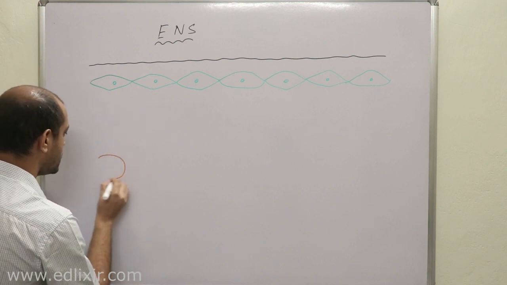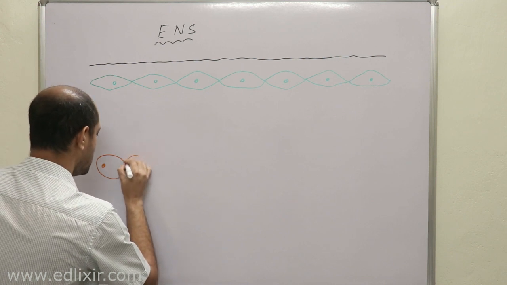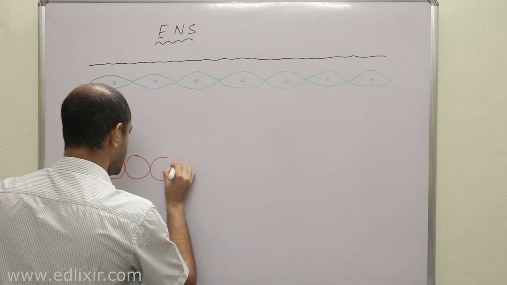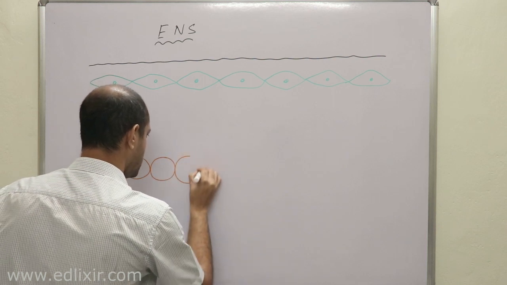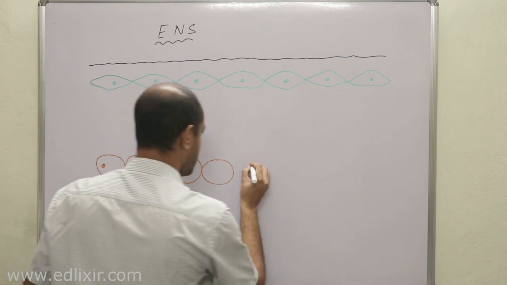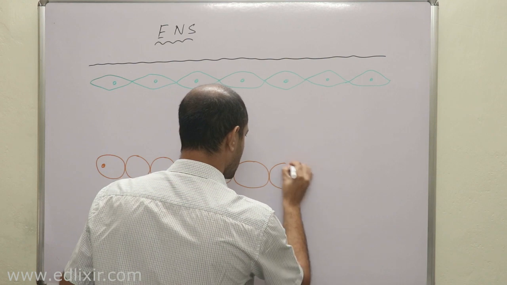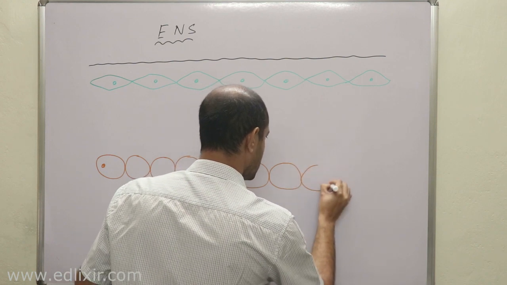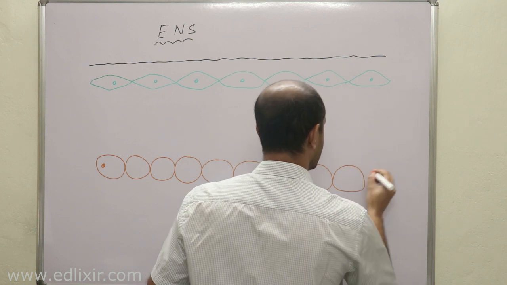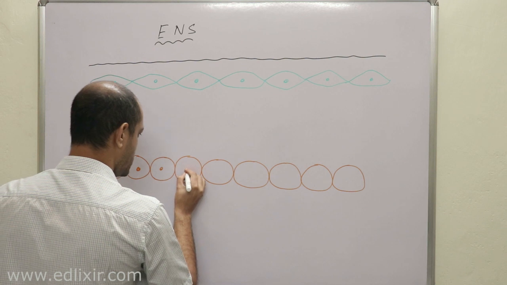Here we will be getting another layer, which is the circular muscle layer. Okay, this is the circular muscle layer.